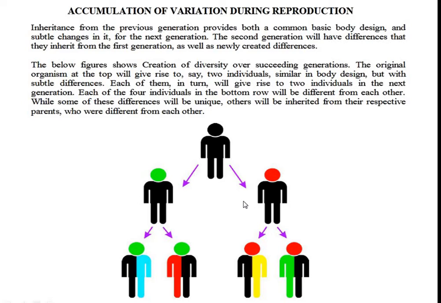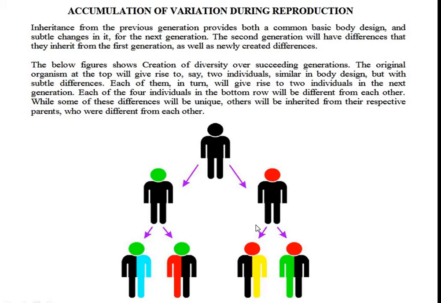They have the basic body design of their parent, but within that basic body design they have variations. See here, the color is different. This is a variation. The next generation also has the same basic body structure as their parent and grandparent, but the variations increase here. The same variations exist, and at the same time different variations occur.